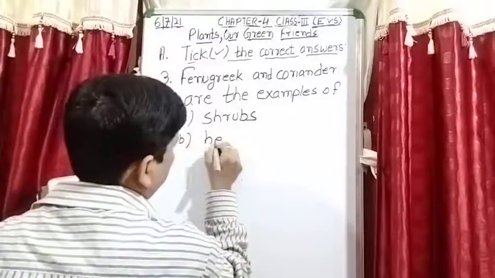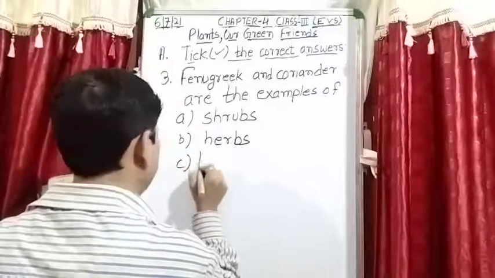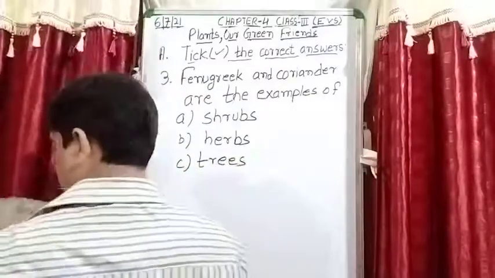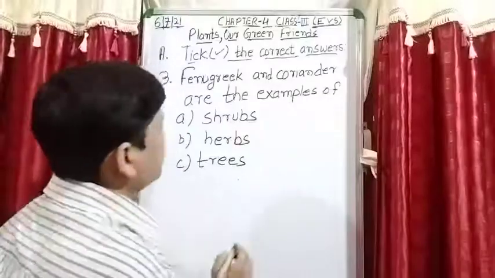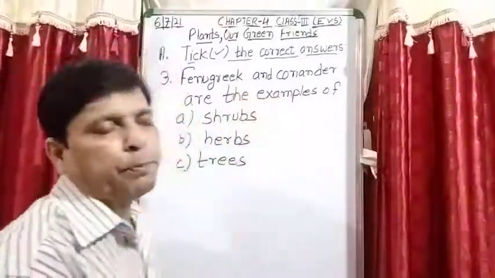B, herbs. C option, trees. So fenugreek and coriander are the example of which type of a plant?